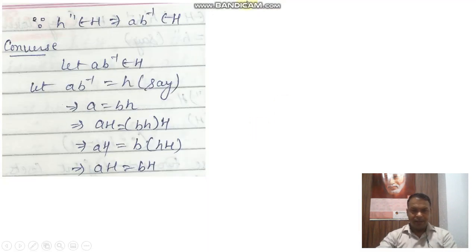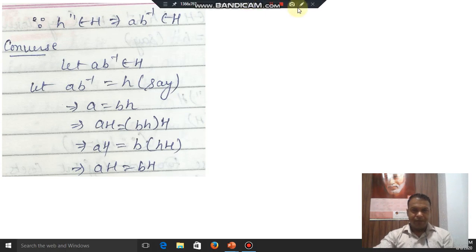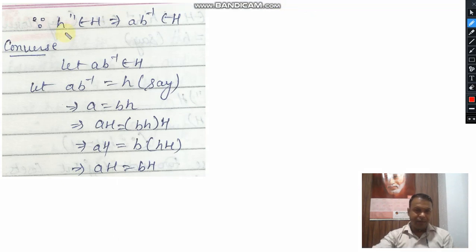To prove the converse of this theorem, we first assume that AB inverse belongs to H. Here we start with AB inverse belonging to H. Now this is the composition of two elements: the first element is A and the second element is B inverse. So there will be a resultant value of this composition. Let us suppose that the resultant value of this composition is equal to h. So we can say that this is h and h belongs to H, which is true.